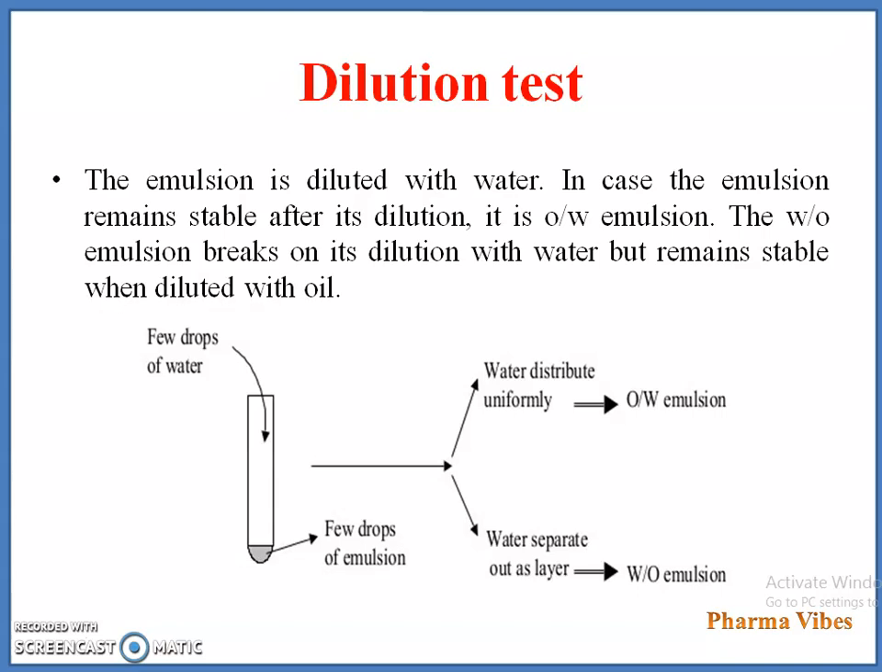So what is meant by the dilution test? The emulsion is diluted with water. If the emulsion remains stable after dilution, it is an OW emulsion, because water is the continuous phase and it is mixed with water, so no change is observed. And the WO emulsion breaks on dilution with water but remains stable when diluted with oil, right. That is the dilution test.